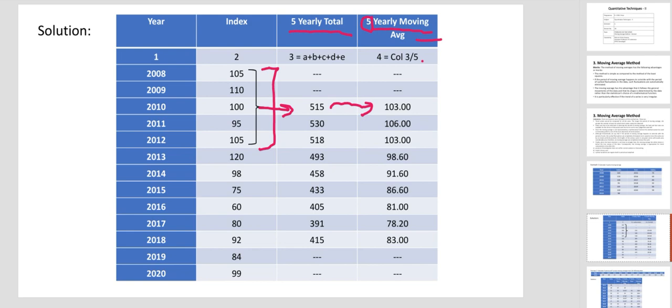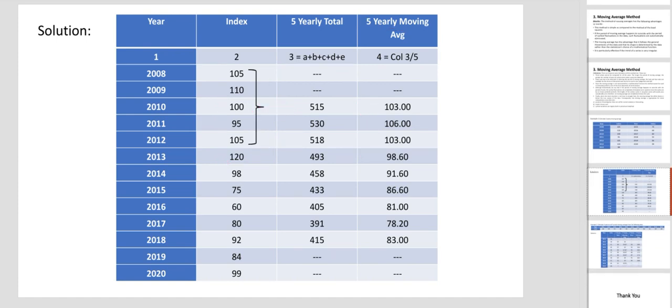Next, from here to here is 5 years, so in the middle value you have to write the total and divide it by 5, you will get 106. Then from here to 98, 5 values, total it and divide by 5, you will get 103. Like this you have to calculate these calculations.